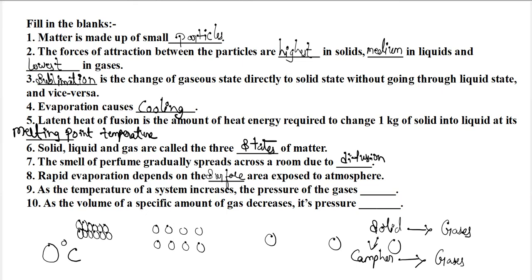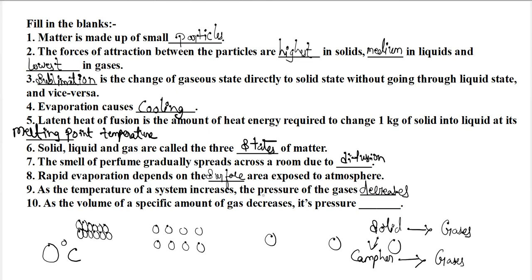Next, as the temperature of a system increases, the pressure of the gases decreases, because on increasing the temperature, the gas particles will move farther from each other, and due to this the pressure of the gas will decrease. The more the particles come near to each other, the more the pressure increases. If the particles go farther from each other, the pressure decreases.